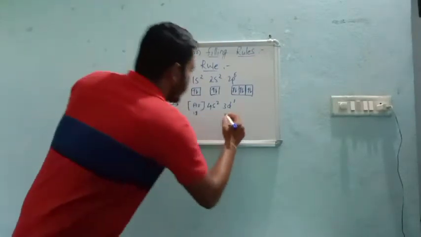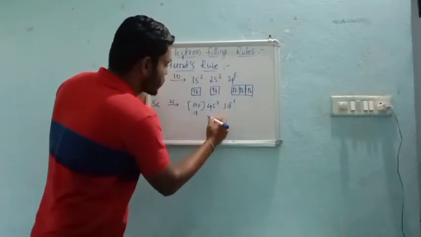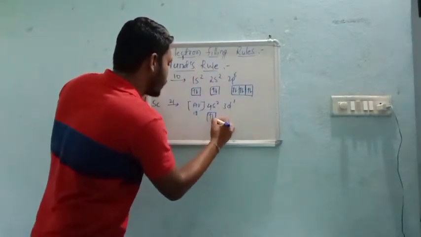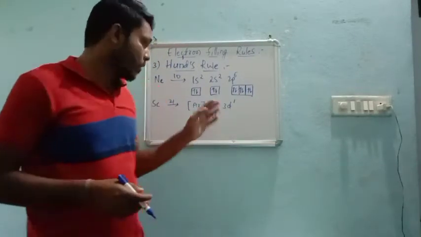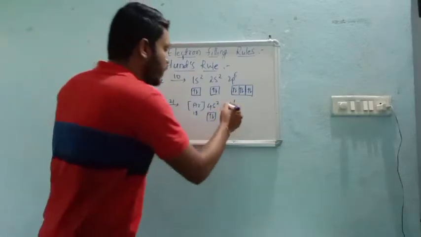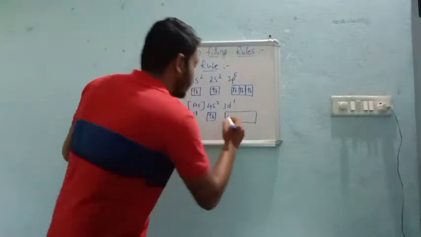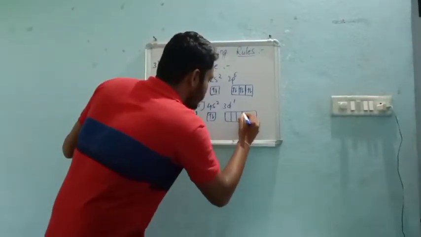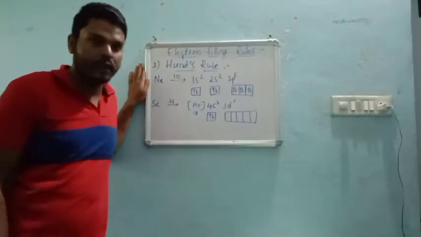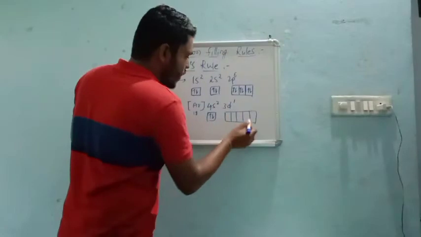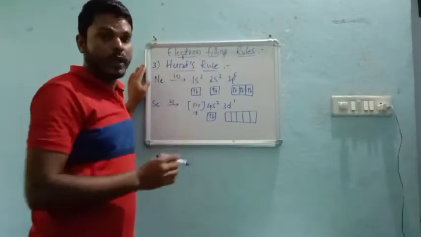Now, what about the s orbital? In the s orbital you can write like this: there are 2 electrons. There is no degenerate orbital in the case of s, so directly pairing will take place. In the d orbital we have 5 suborbitals: dxy, dyz, dzx, dx square minus y square and dz square. So again here we have degenerate orbitals like p. That's why we have to follow Hund's rule.